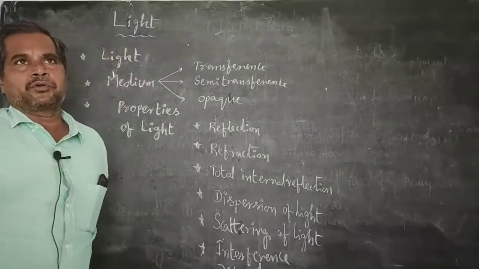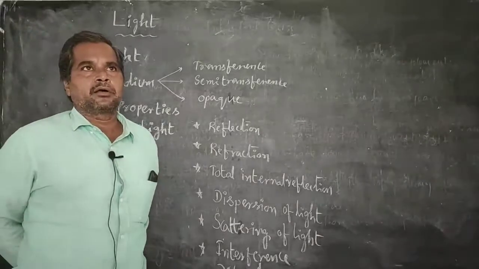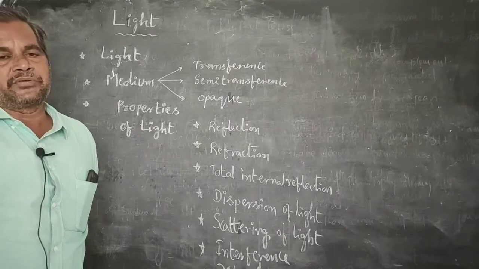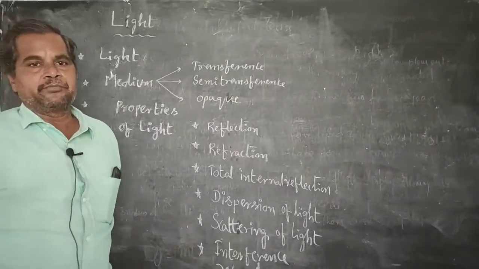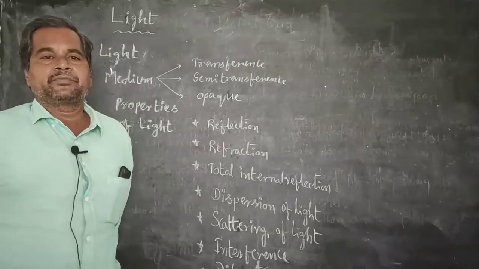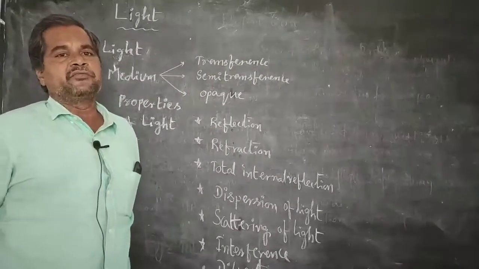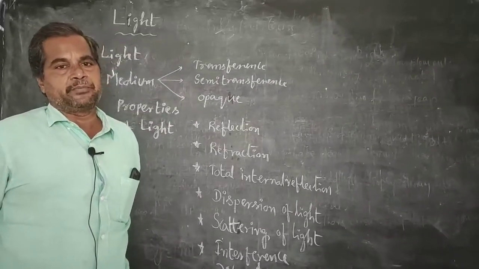Before discussing refraction of light, we recall the knowledge which you have already learned in the previous class. First, medium. What is meant by medium? The substance or the material in which light travels is known as medium.